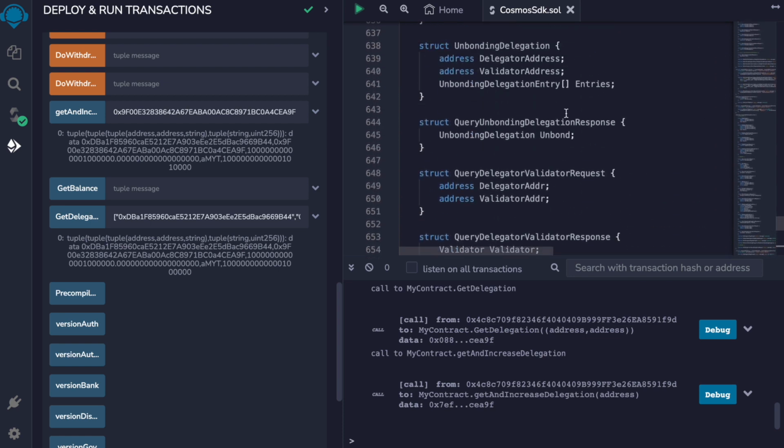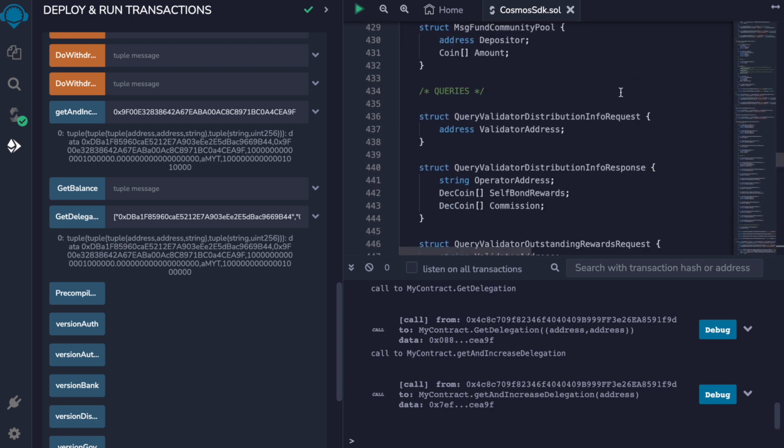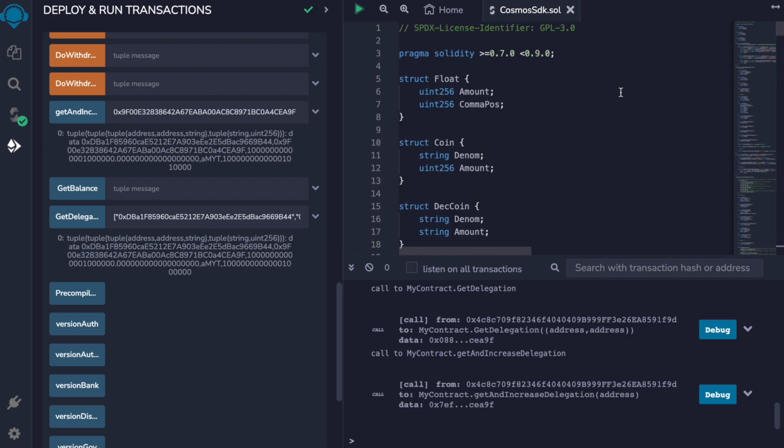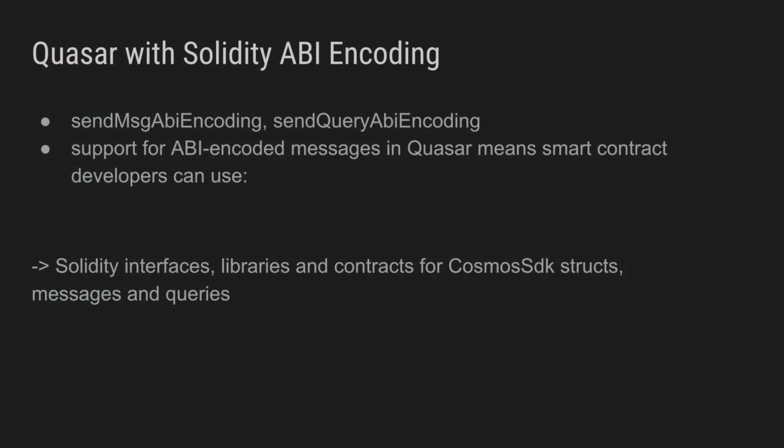And of course, you have access to more structures, queries, and functions from the Cosmos SDK. You have seen a demo of Quasar with support for ABI encoded Cosmos messages and queries. And you can bring Quasar to your Cosmos EVM chain now.